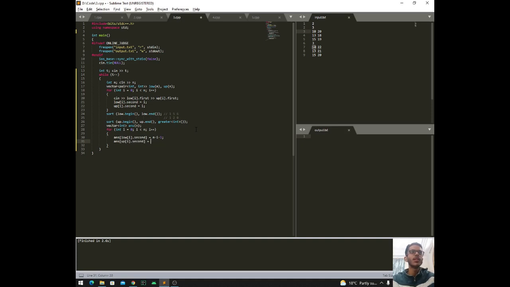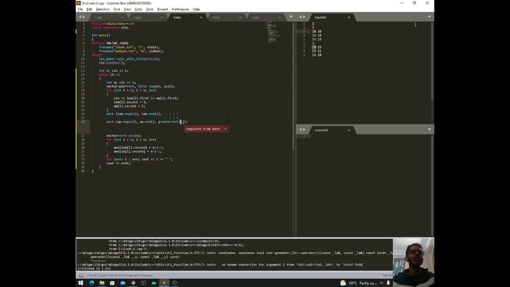So upper will again be incrementing n minus i minus 1, and then we'll just print the elements of the answer with a gap. After we have printed, we'll give a line gap, and I guess this should work. Let us just try it out.